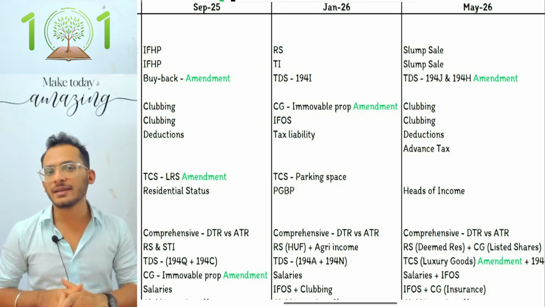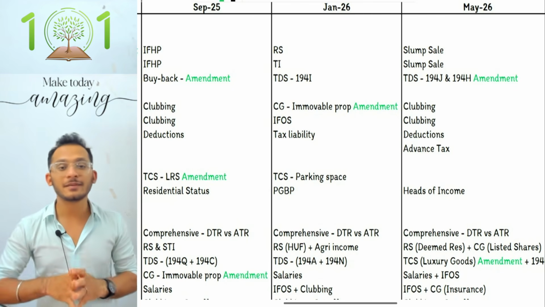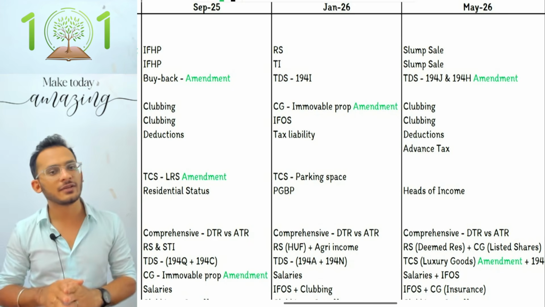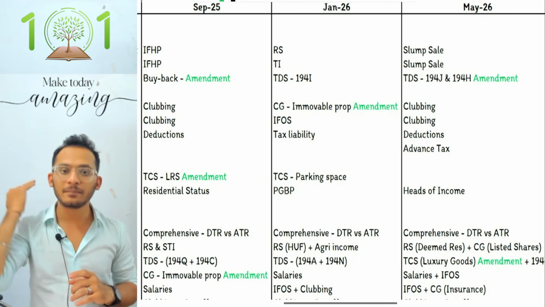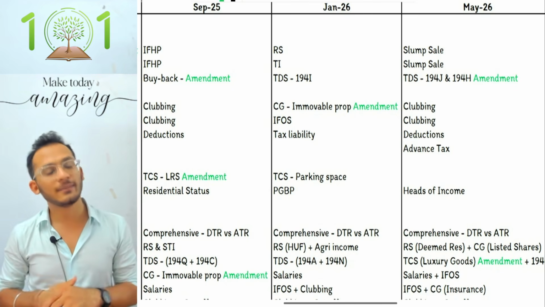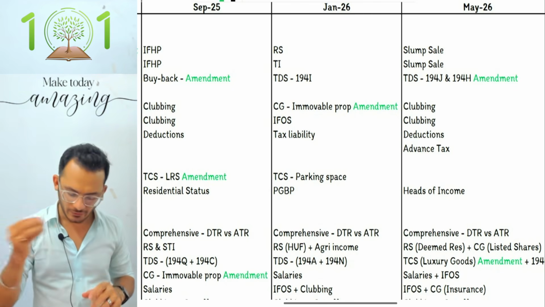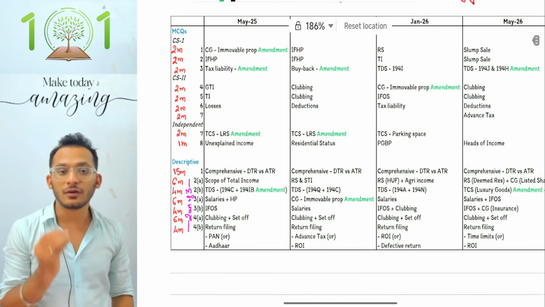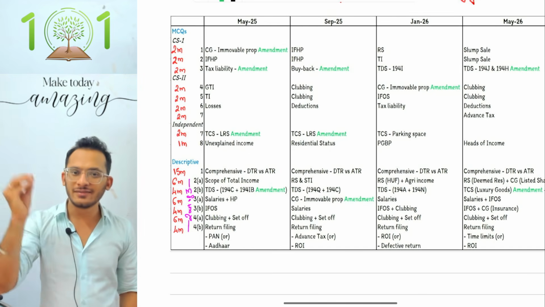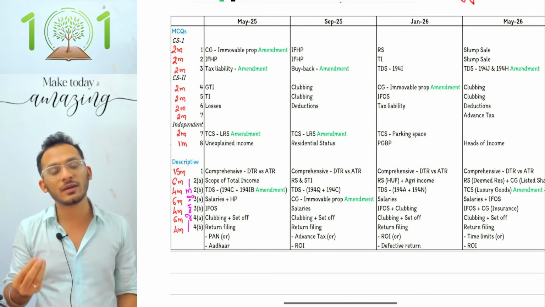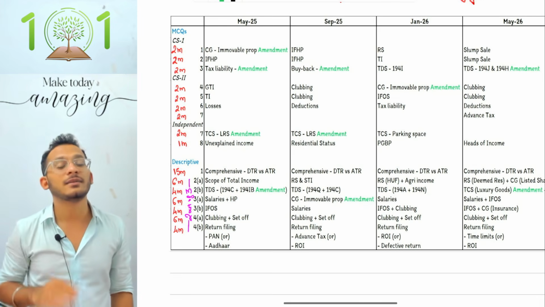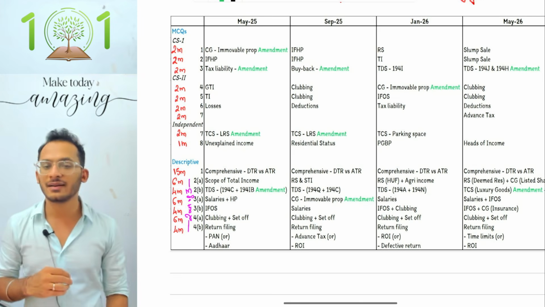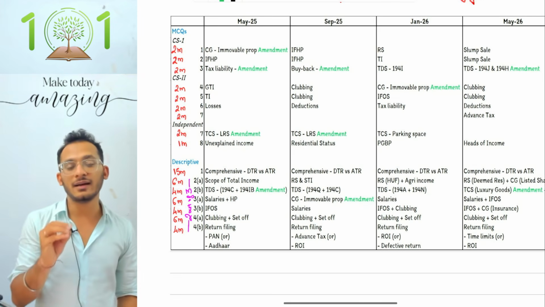But ignoring MCQs, what we'll see is that the descriptive part has already been standardized. ICAI has made it very clear that descriptives will follow a certain template, and that is how questions will be asked in the examination. For example, across all the 4 attempts, the first question of the descriptive is always a comprehensive question where ICAI gives you a set of adjustments and asks you to compute total income and tax liability under both the regimes. So a standard both-regime question is what you can expect in question number 1, and you will have to play along with it.